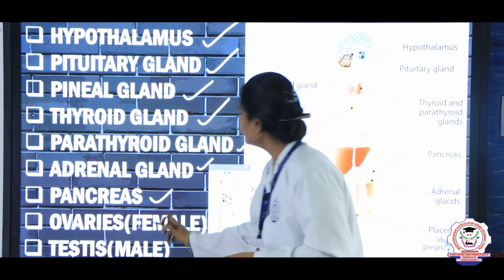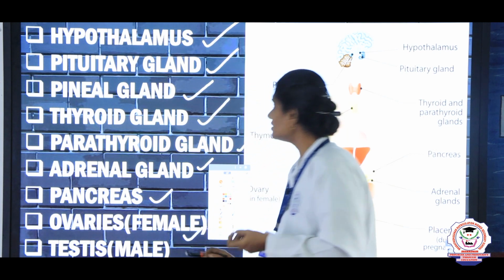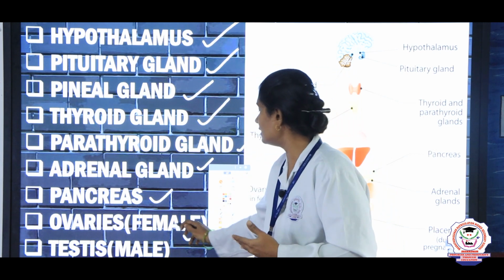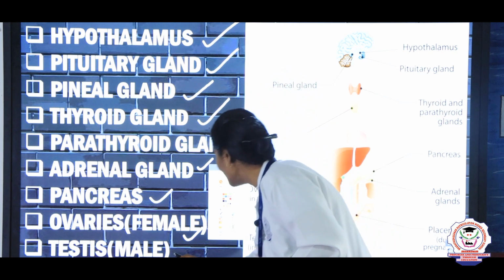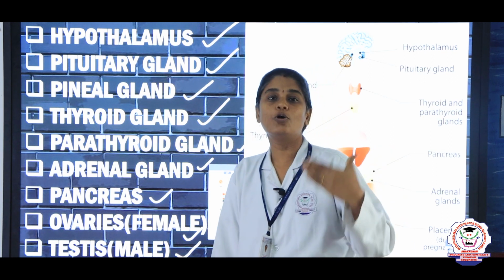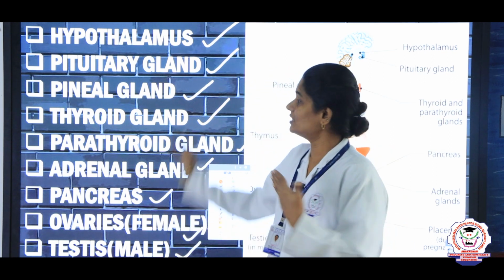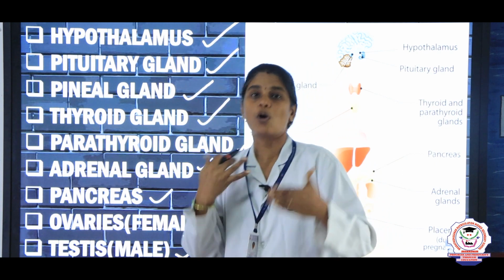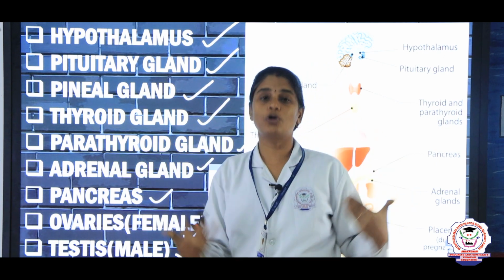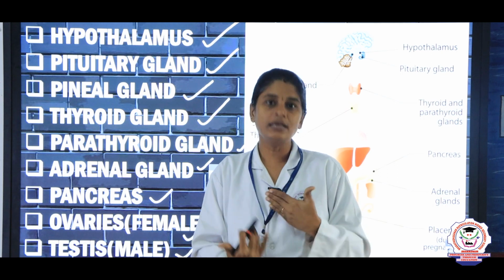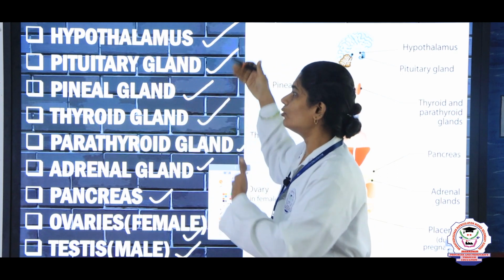Right. So, next one, ovaries. Ovaries are present only in the female. Next one, testis. Testis is present only in the male. So, these are the glands that produce hormones and do various chemical coordination inside our body, right. Now let us see in detail about these glands.